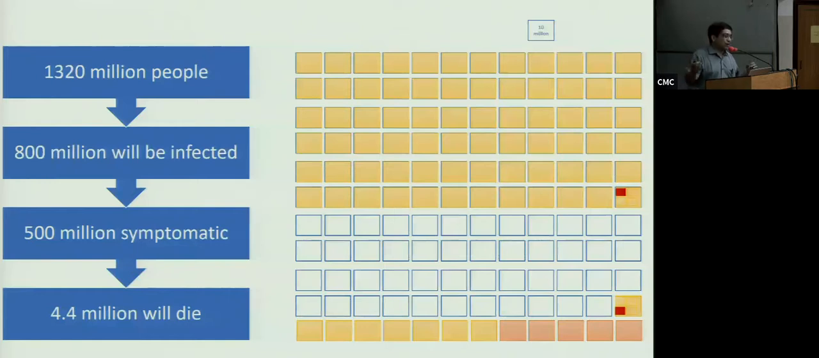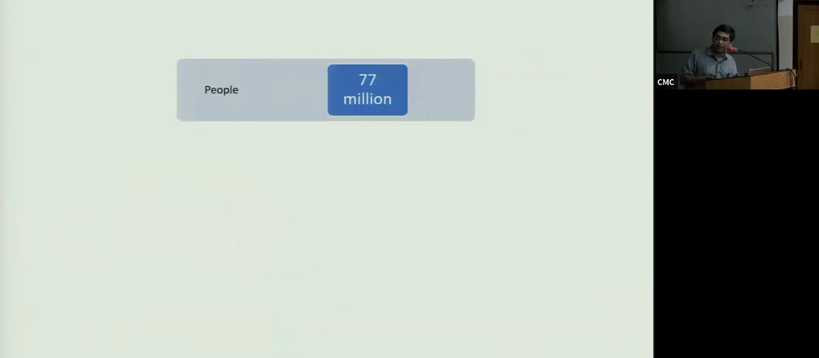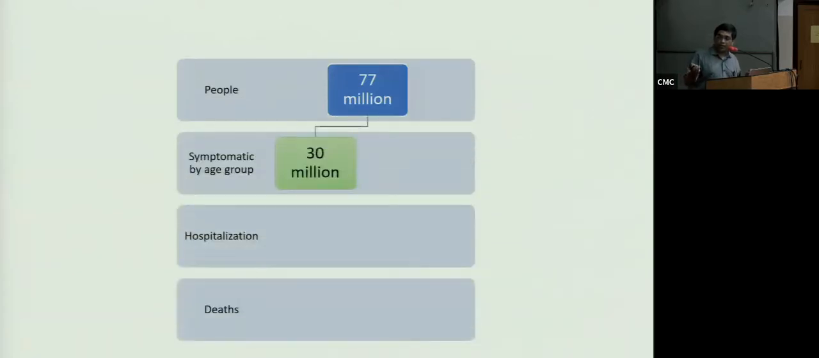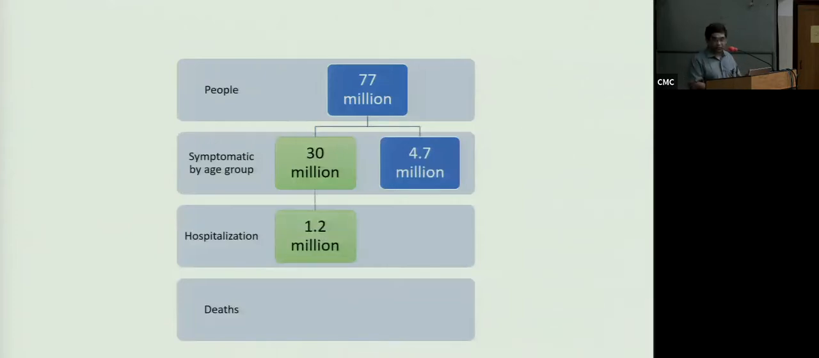There are several things you can hope for. I'm not complicating that at this point. Let's look at Tamil Nadu again. 77 million people at this point, of which we expect about 30 million infections in the younger people, as in less than 60, and 4.7 million infections in people who are above 60. Of these 30 million who get infected and have some symptoms, only 1.2 million young people will get admitted across the state. There will be 58,000 deaths in Tamil Nadu.